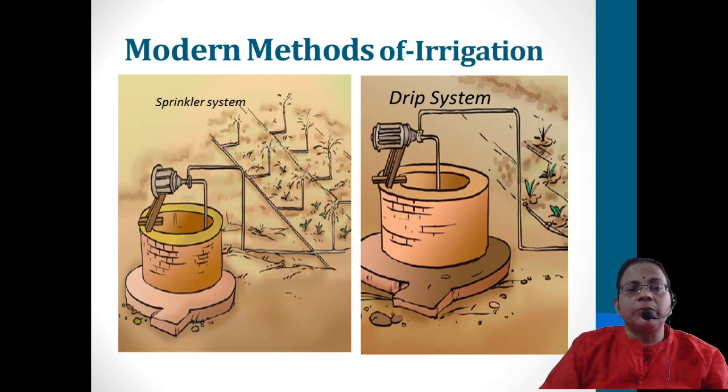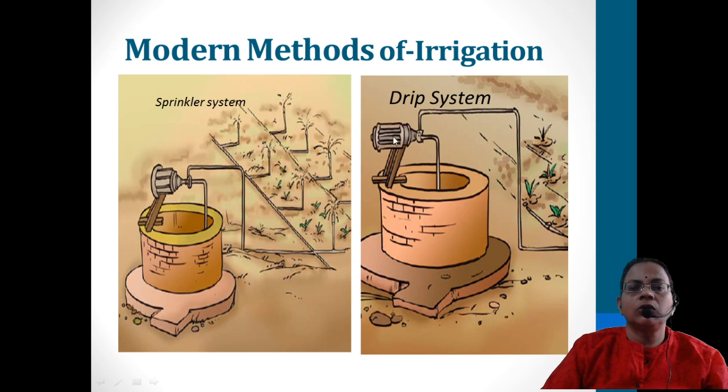And here it is the sprinkler system. You see there is a long pipe. One tube will be attached to the well or the water source, and from there the motor will drive the water to a long tube, and each tube will be connected to a horizontal tube. At the tip of that tube there will be a nozzle, and through that nozzle, when the motor is running, the water will drain through and finally reach the sprinkler with minute holes. Through that the water drops will be sprayed and evenly distributed.